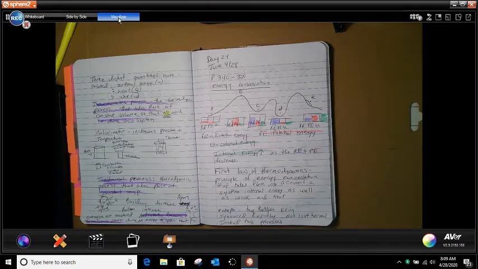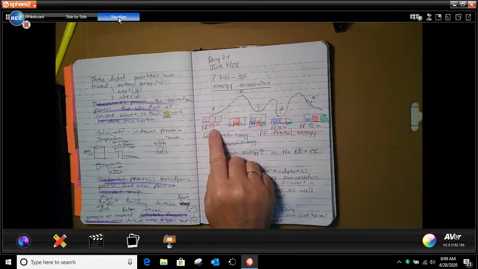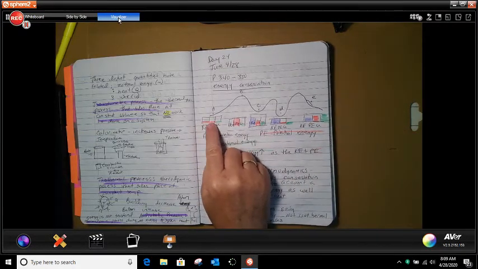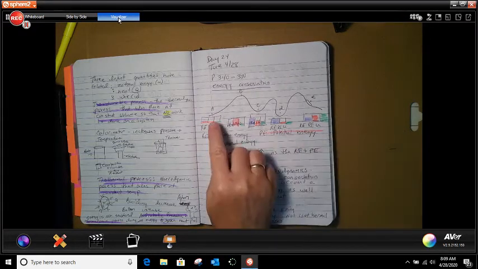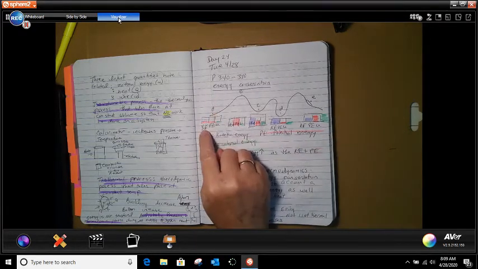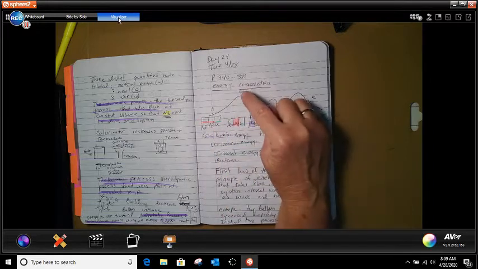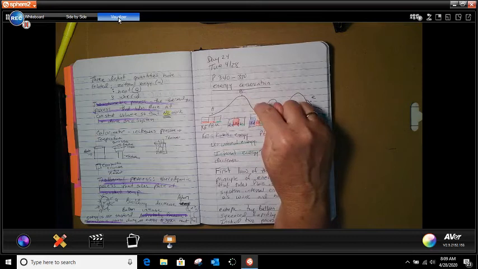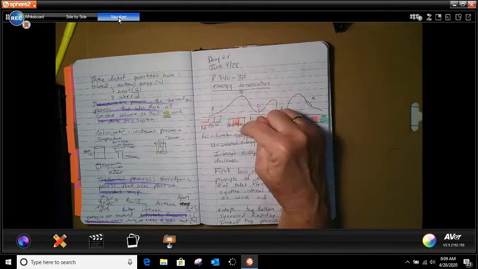When we're talking about energy conservation, we show a roller coaster. On this roller coaster, we have kinetic energy, potential energy, and internal energy. These bar graphs show you how they are. When it goes down to the bottom of the hill, everything is equal. When it goes up to the top, of course, potential energy increases because it's getting ready to go down. Kinetic energy slows down, and so does internal energy.